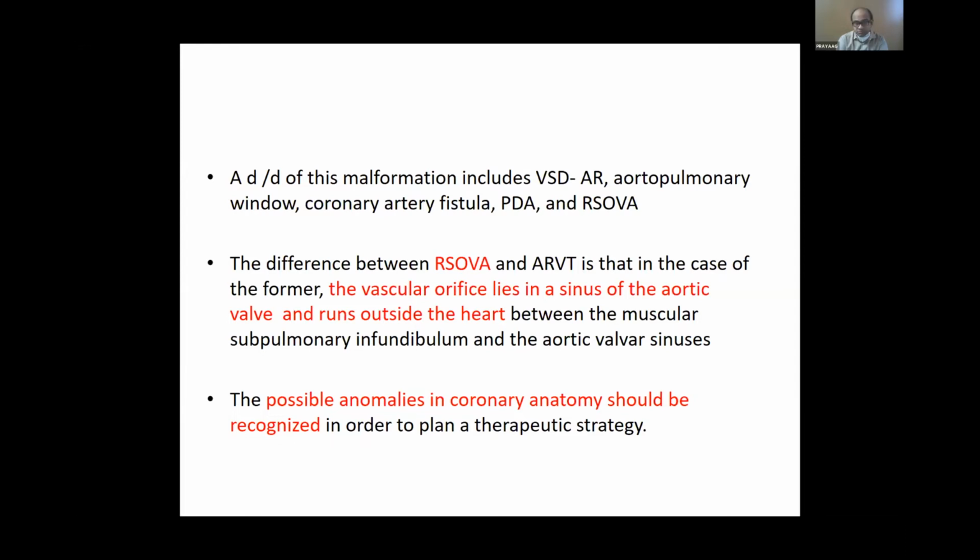The possible anomalies of coronary anatomy should also be kept in mind, because one should be cognizant of where the ostium is, particularly when we are planning a therapeutic strategy, particularly a device closure.